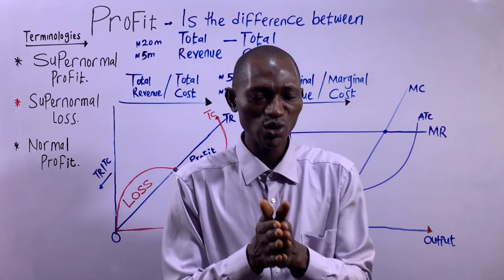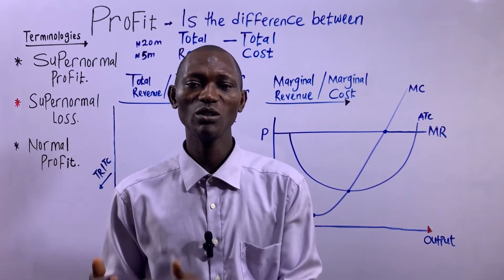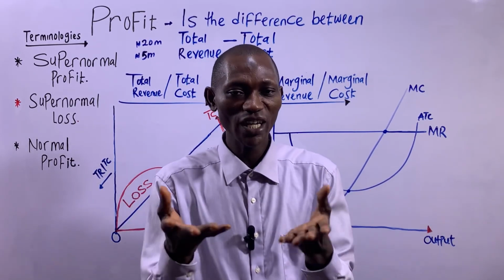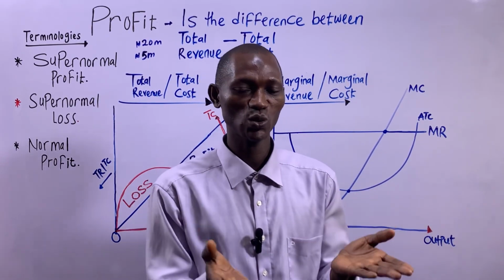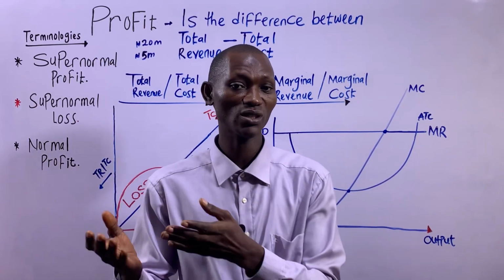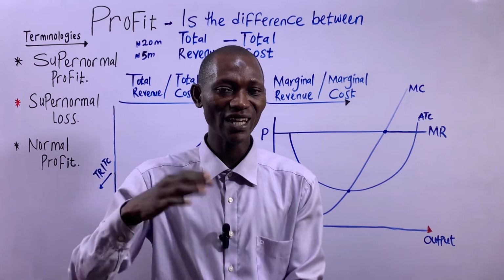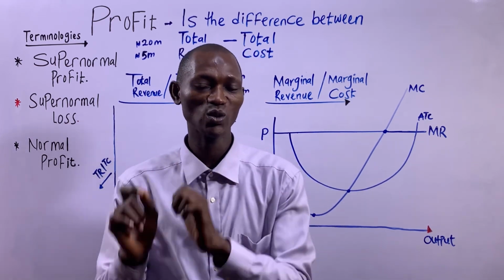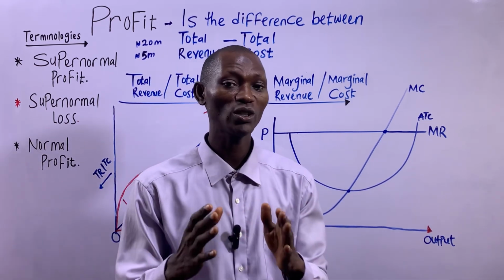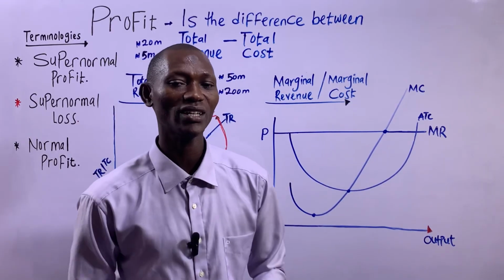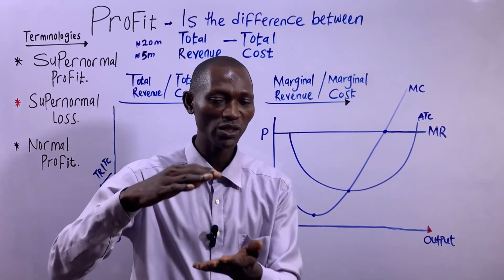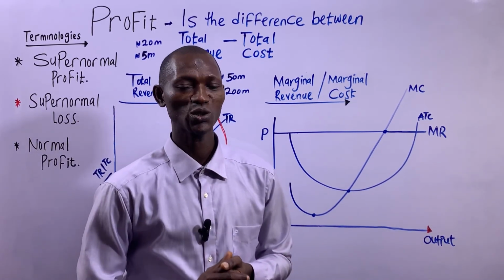So at the output where MR equals MC, if you check the relationship between total revenue and total cost, which gives us profit or loss, it's profit now, because at that output total revenue will be so much higher than total cost that profit will be the highest.